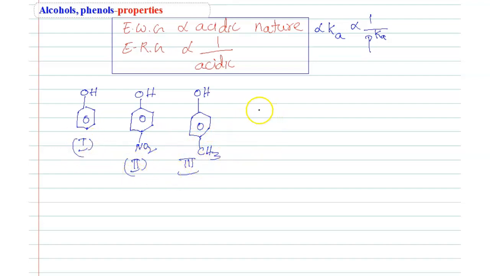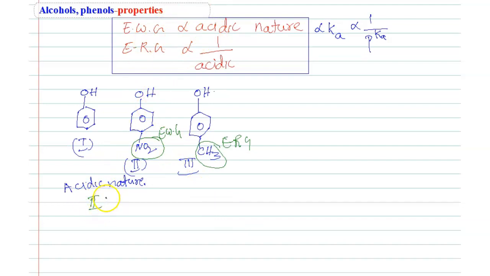Now tell me, students, what is the acidic order among these three? Based on the above sentence, you can tell me. NO2 is an electron withdrawing group. CH3 is an electron releasing group. Already I said electron withdrawing groups increase the acidic nature.